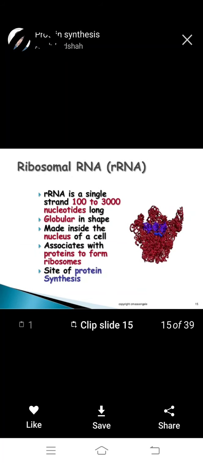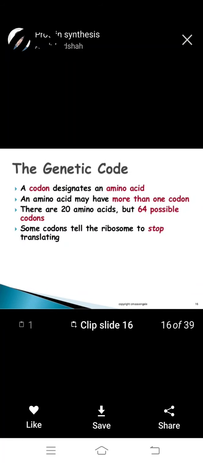This blue one is where we observe the protein synthesis process. The genetic code: a codon designates an amino acid. An amino acid may have more than one codon. There are 20 amino acids, but 64 possible codons.